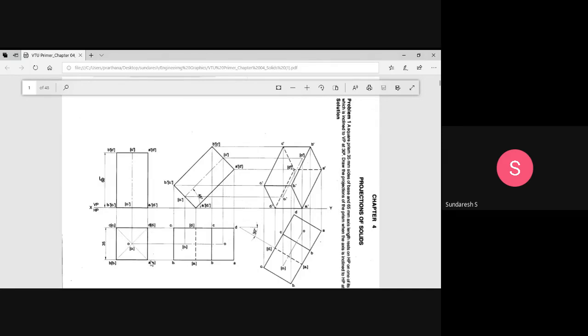The annotations A1, B1, C1, D1 in the parentheses correspond to the square at the base, and those not in the parentheses, A, B, C, D, are at the top face. Both of these are equal and similar, and they are parallel to each other. The top face and the bottom base are equal. So therefore, we have a common way to represent this.